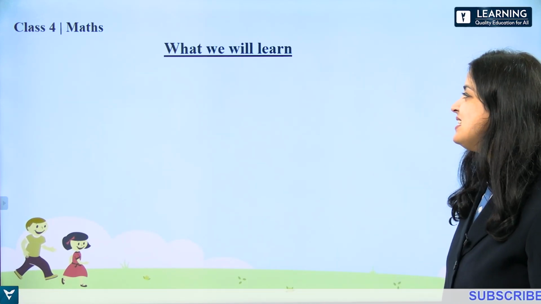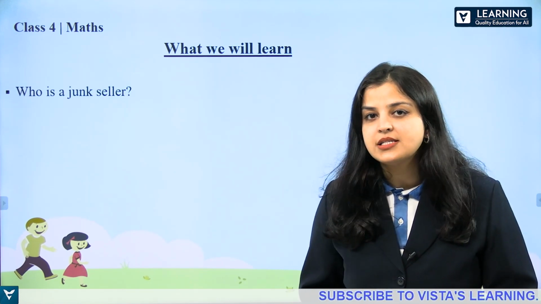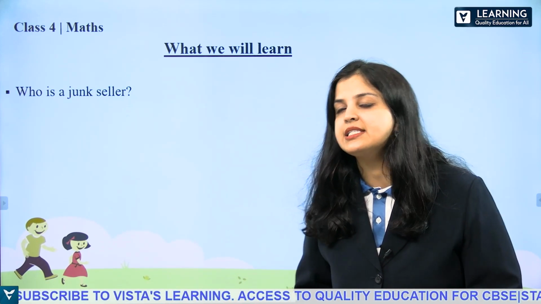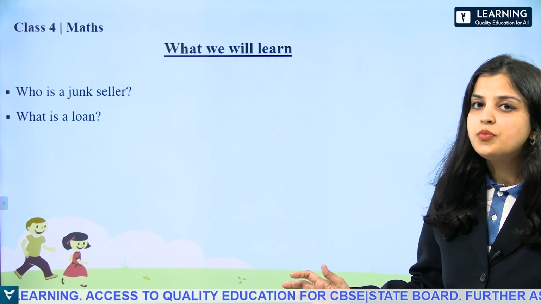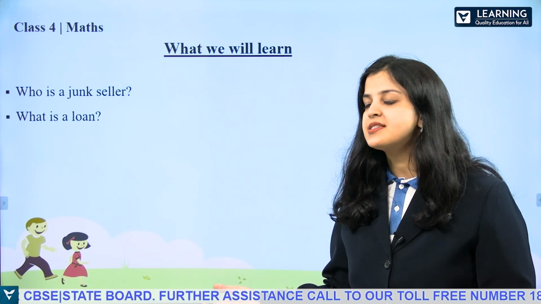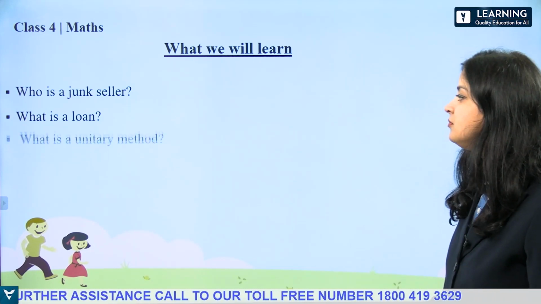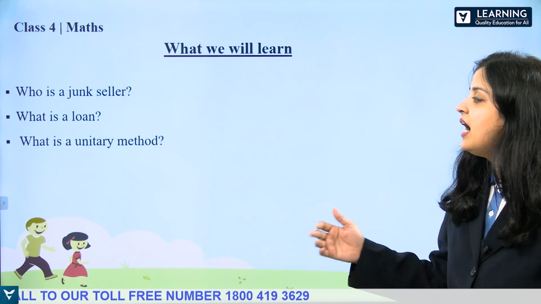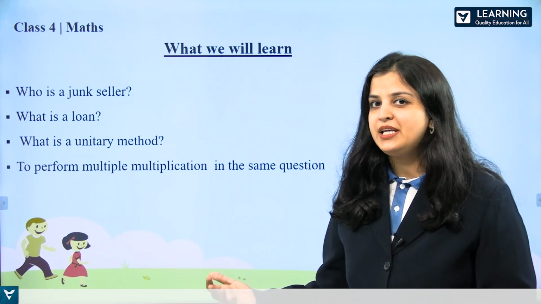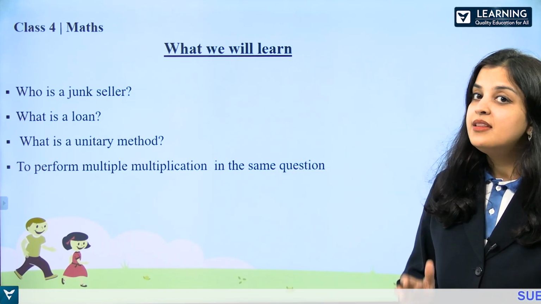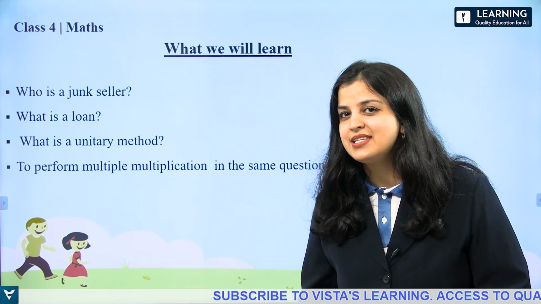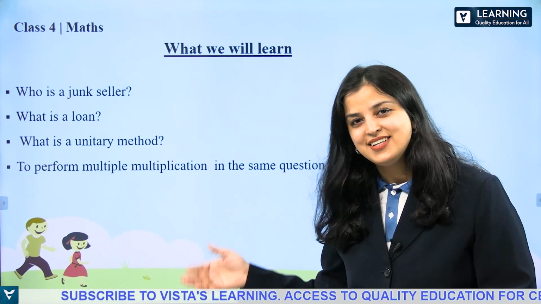What we are going to discuss in this chapter is who is a junk seller. Which person is called a junk seller? What is a loan? We will learn about loan. What do you understand with the word loan? What is a unitary method? And how do we use this unitary method to perform multiple multiplications in the same question? There are some questions where we are required to perform multiple multiplications, so we are going to discuss that in this video.